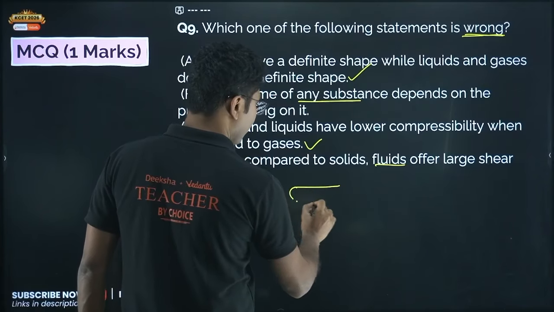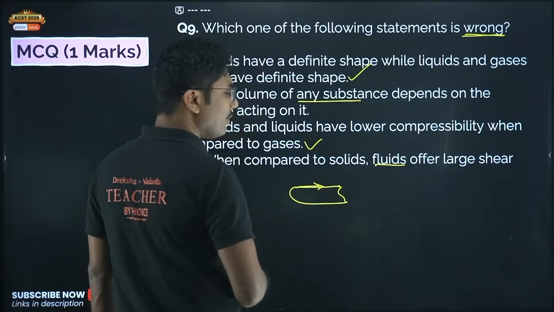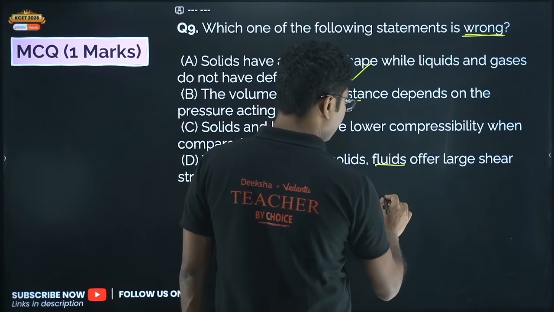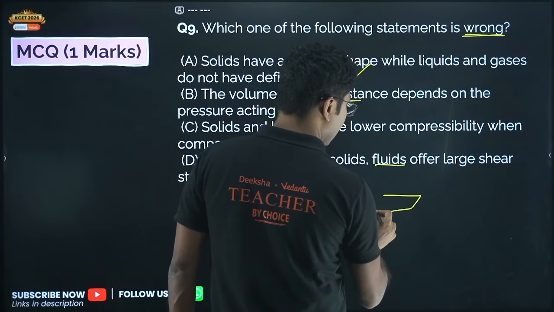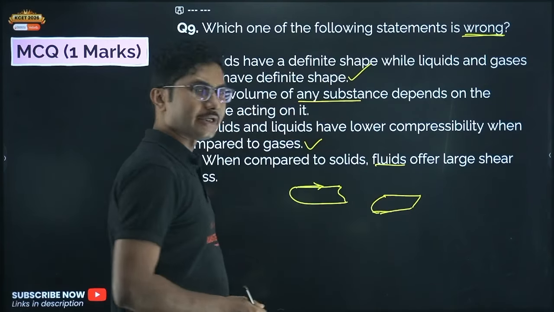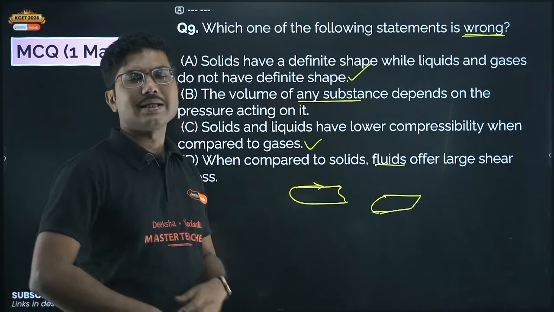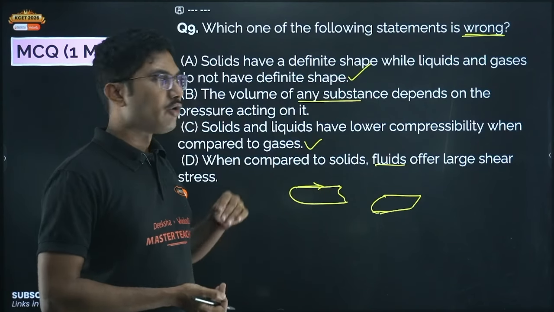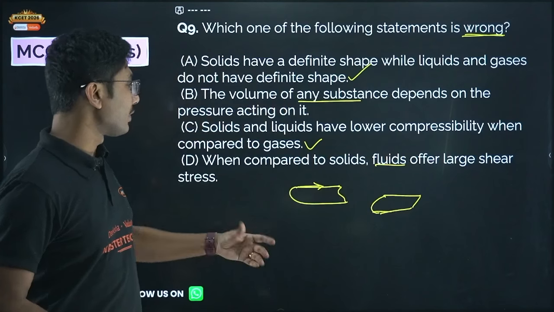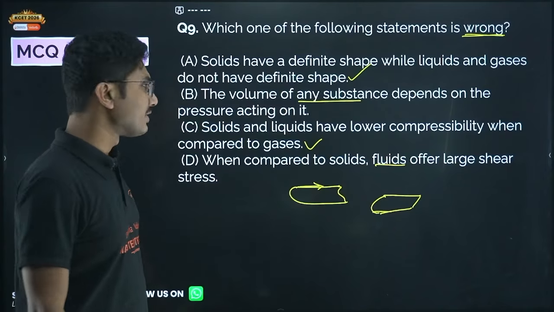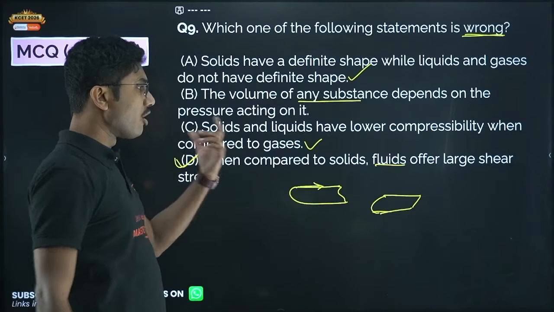Suppose you have a book like this. Now if you apply a sideways force, then what happens? The book generally becomes a wedge, right? This is called shear stress. Now for fluids, especially liquids and gases, the shear stress is minimum. It is very, very small. So when compared to solids, fluids offer very small shear stress. This is the correct answer for this question. This is the wrong statement.